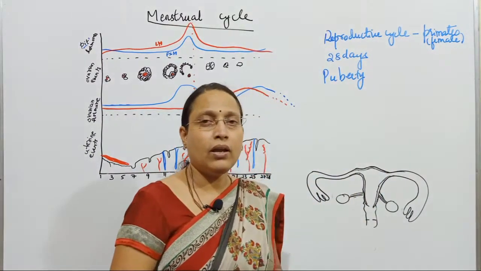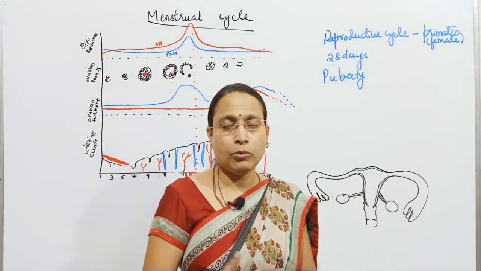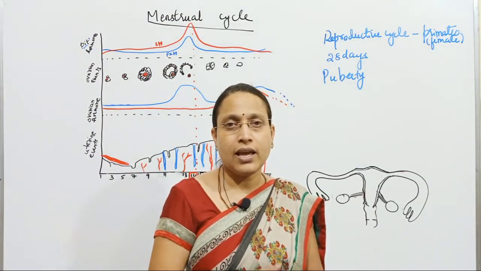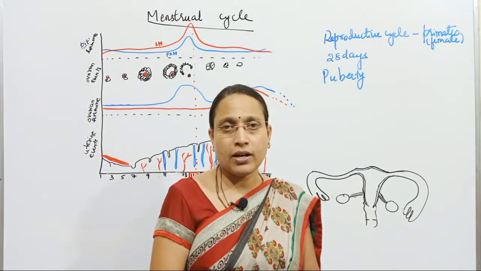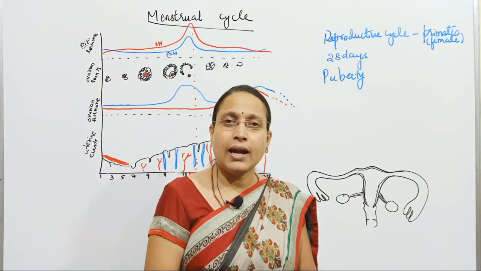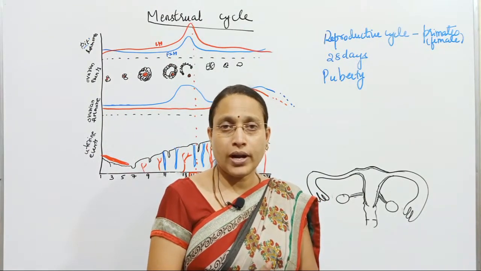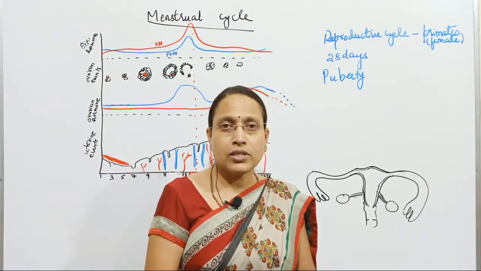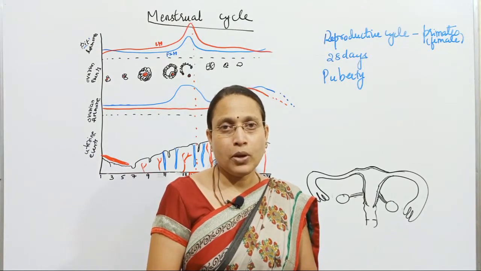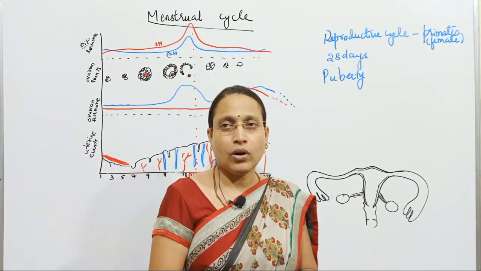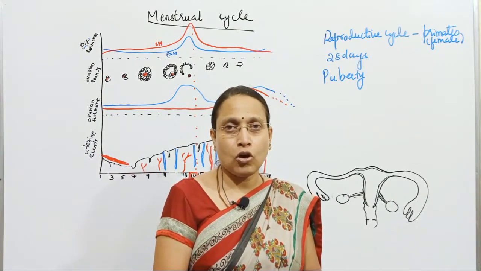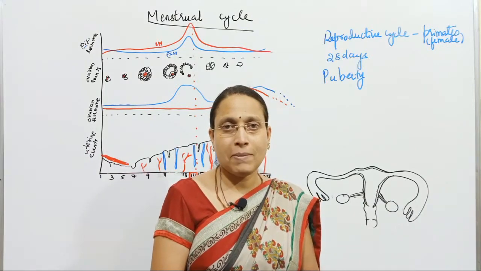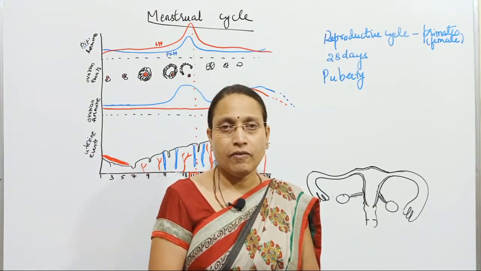Now in puberty, hormonal changes will occur. The hypothalamus will release GnRH, and that is going to stimulate the pituitary to release FSH and LH. And these FSH and LH are called gonadotropins, and they are responsible for the onset of puberty. And therefore, because of the influence of these hormones only, the menstrual cycle begins in females.